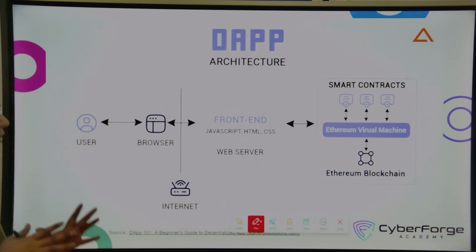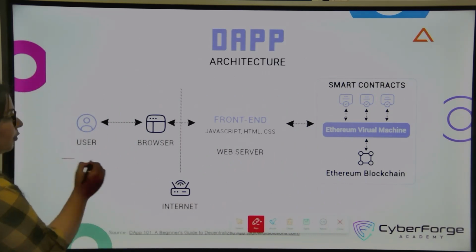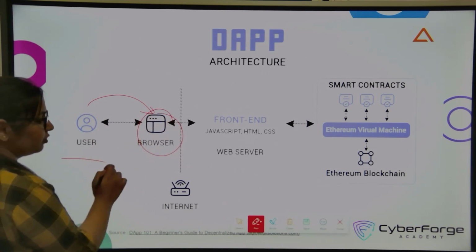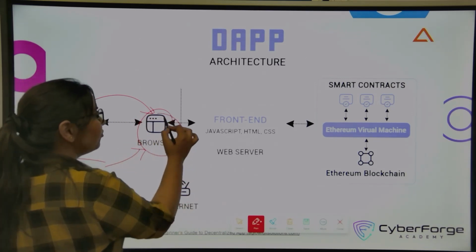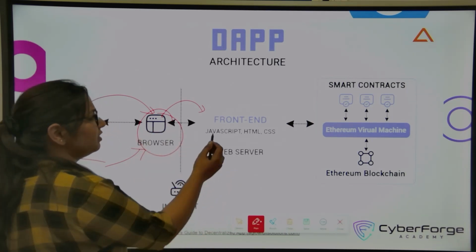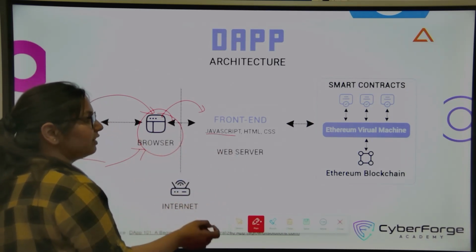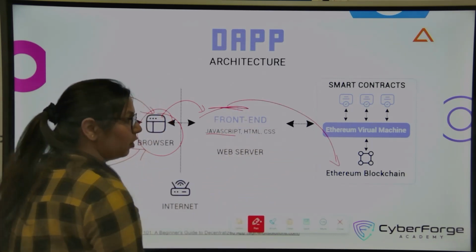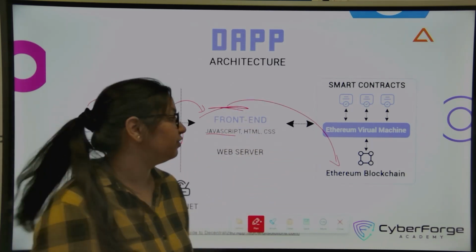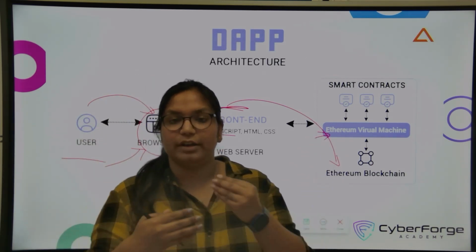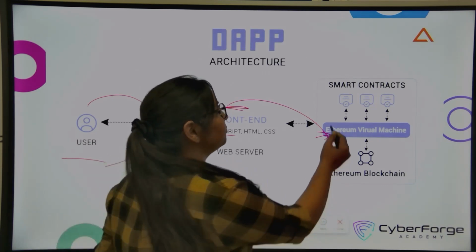So what happens in a DApp? The user accesses it through a browser. Then there is a front end application running, which is coded in HTML, CSS, or JavaScript, any of these languages. This front end will interact with the Ethereum blockchain, and in the Ethereum blockchain we have the EVM, which is responsible for running the logic written in the smart contract.